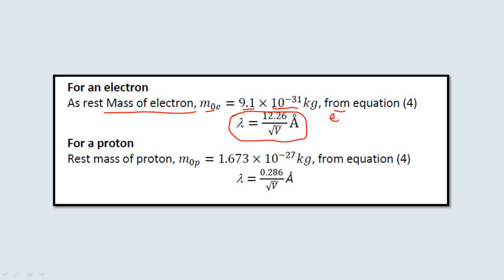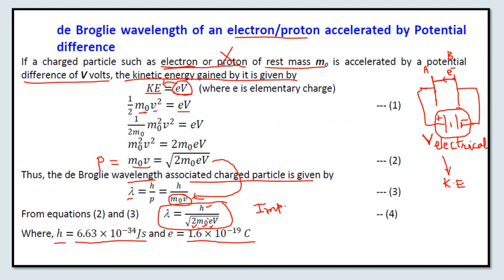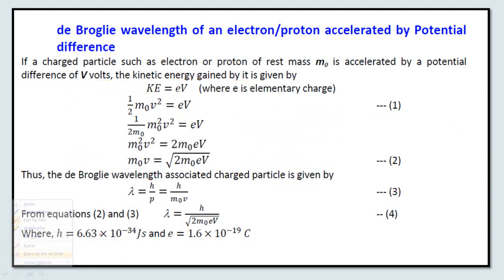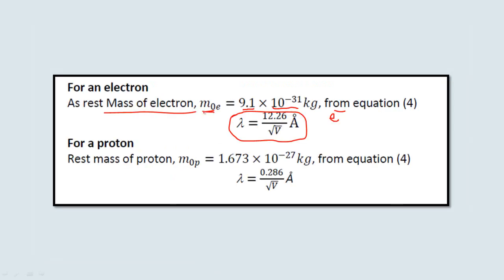Why the electron in particular? Because here we are substituting the value of m0, the rest mass of the electron, which is 9.1 into 10 raised to power minus 31 kg. Then this value comes out to be 12.26 divided by root of V in angstrom. So this is the de Broglie wavelength associated with the electron. If I give you a problem where an electron is subjected to a potential difference of 100 volts, what is the de Broglie wavelength associated with this electron?